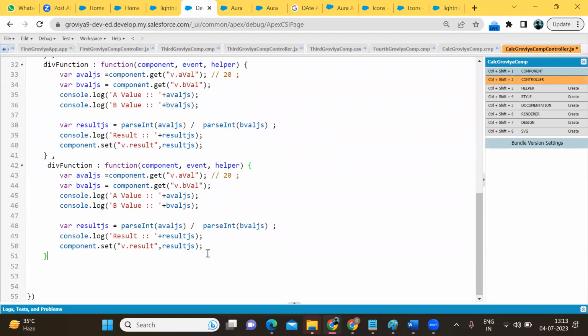Okay, the cancel function. So on the cancel function, what we want is that a value should be 0, b value, result, I want 0. Component dot set result 0.